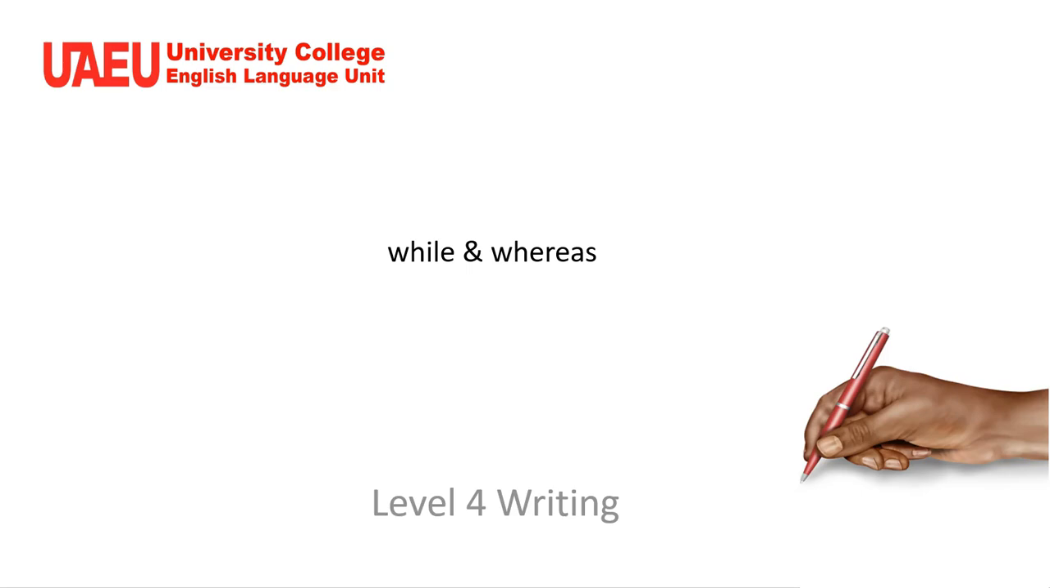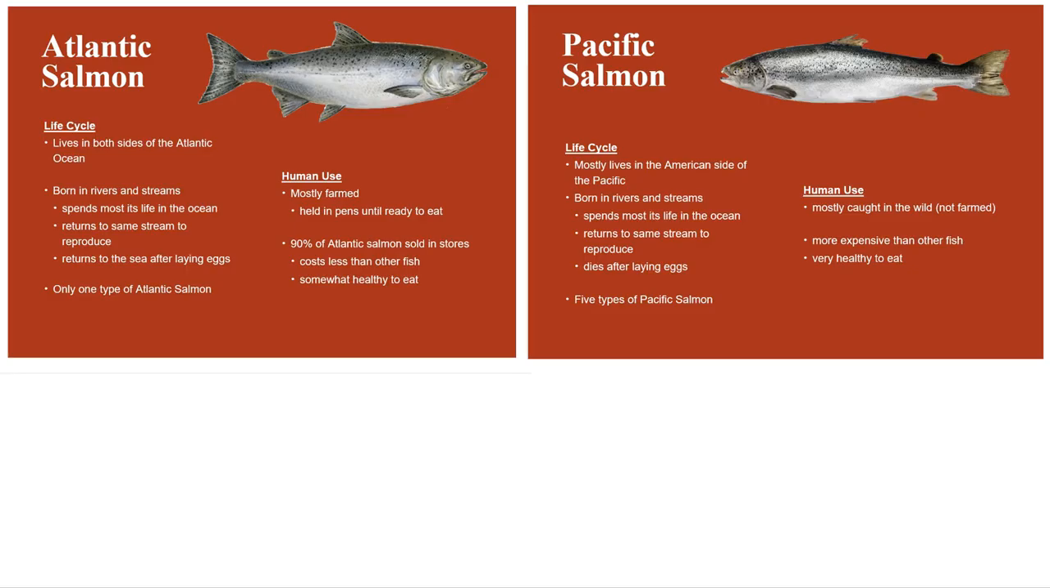Hello. Here we're going to look at while and whereas and learn to use them better in your writing. We're going to look at two fish called the Atlantic salmon and the Pacific salmon. They are both salmon, but there are differences between them.